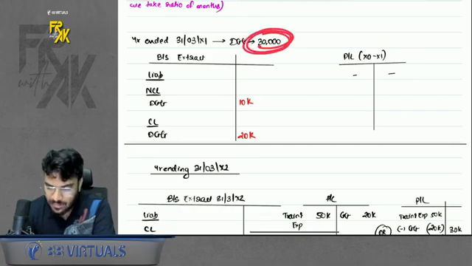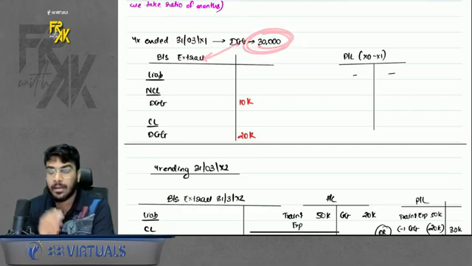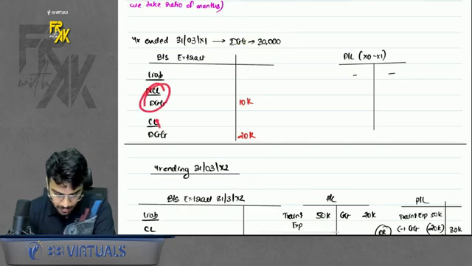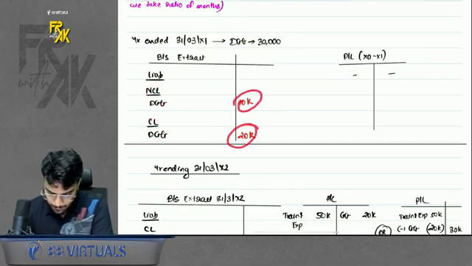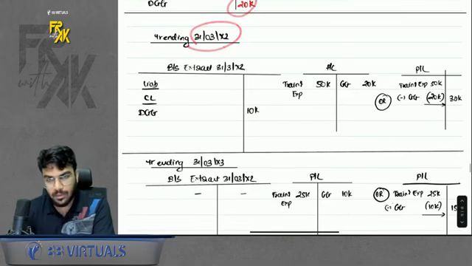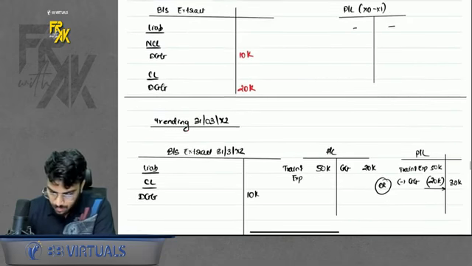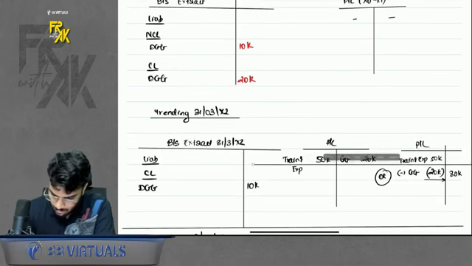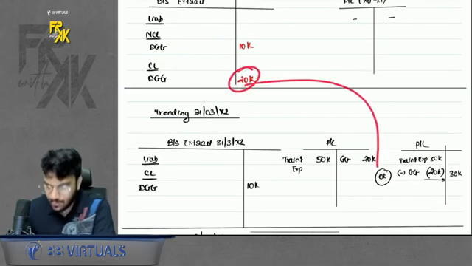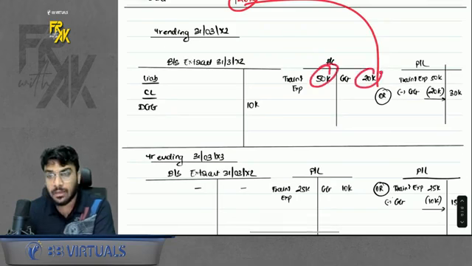So this whole 30,000 received will be transferred to the balance sheet liability side, but give the bifurcation also, non-current and current. Whatever you will write off in the next year will be current, remaining will be non-current. Then in the next year, out of 30,000, 20,000 will be transferred to profit and loss. So book the expense, book the income.